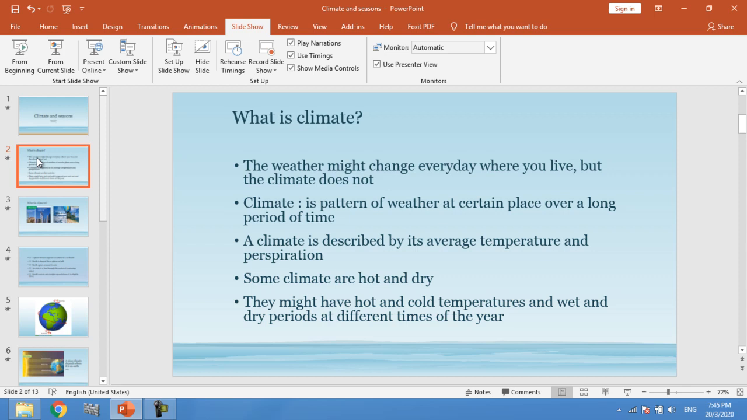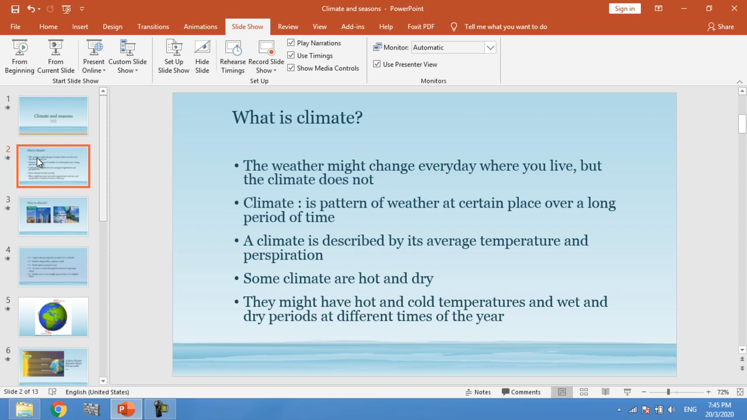What is the weather? The weather of an area refers to its temperature, rain or snow, if it is sunny or cloudy, and also if there is a tornado or hurricanes. What is the difference between climate and weather? The weather may change every day or maybe every hour, but the climate does not. The climate is the weather over a long period of time.